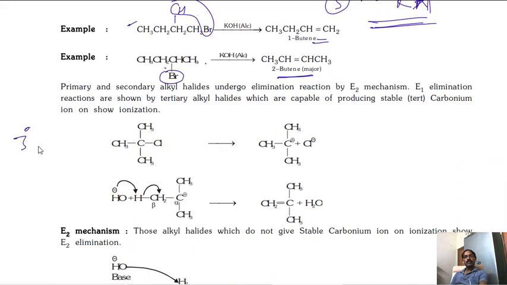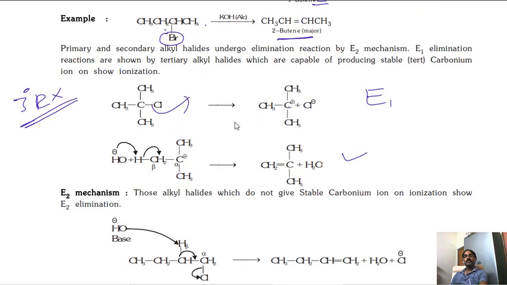Now suppose tertiary alkyl halides are there. It follows the E1 mechanism. That means a carbocation is formed, then slowly this hydrogen is released. Again it follows the Saytzeff rule: the more stable, more substituted alkene is formed. That's common. But the rate depends on only one substrate, that is RX. The rate is directly proportional to only RX. That's why it is E1.